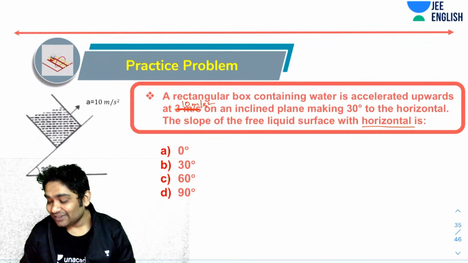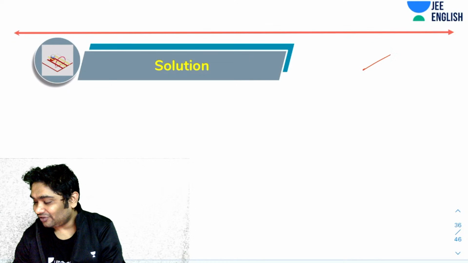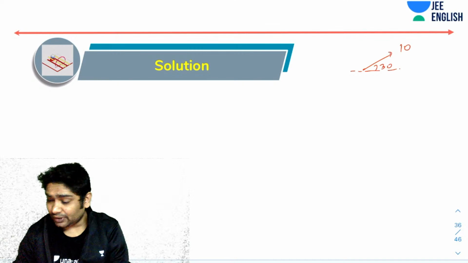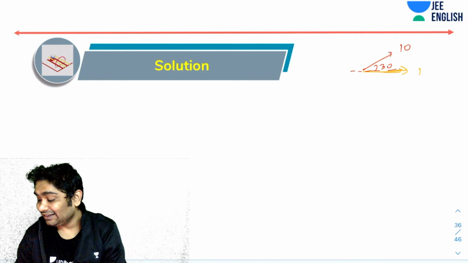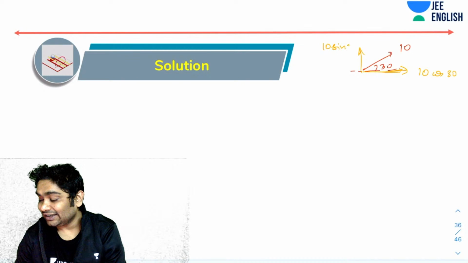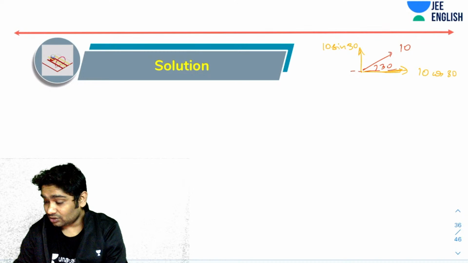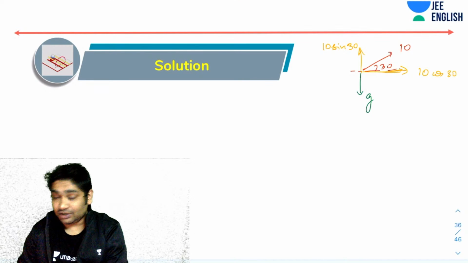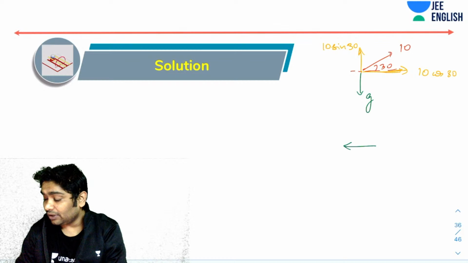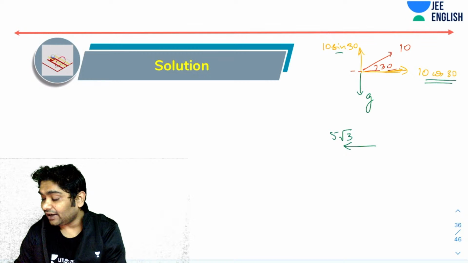Okay, let's see. All right, so I told you you have an acceleration of 10 directed at 30 degrees here. So you can break this into two components, right? This component would be 10 cos 30, and this component would have been 10 sine of 30, correct? So when I talk about effective G, then you have G here. For effective G, you will realize you have one component like this, which is 10 cos 30. 10 cos 30 is 5 root 3. And then here you have 5 and you have 10. So you have 5 like this.